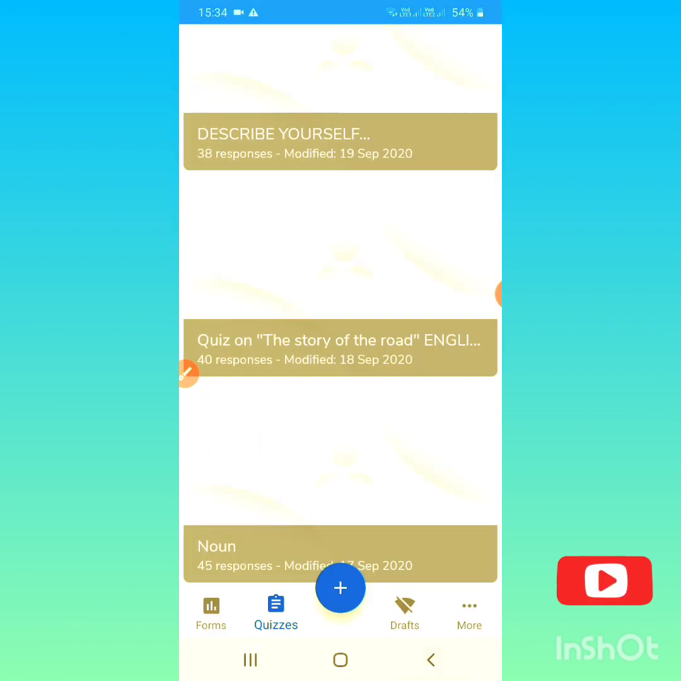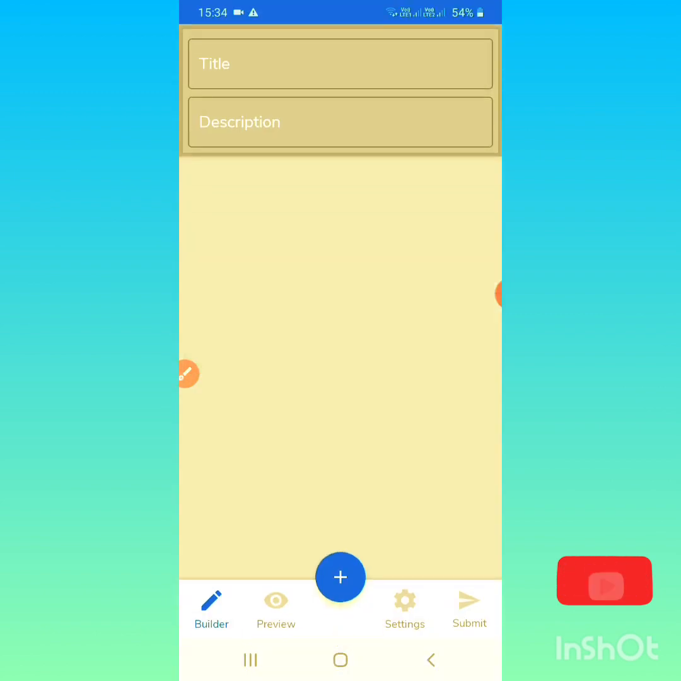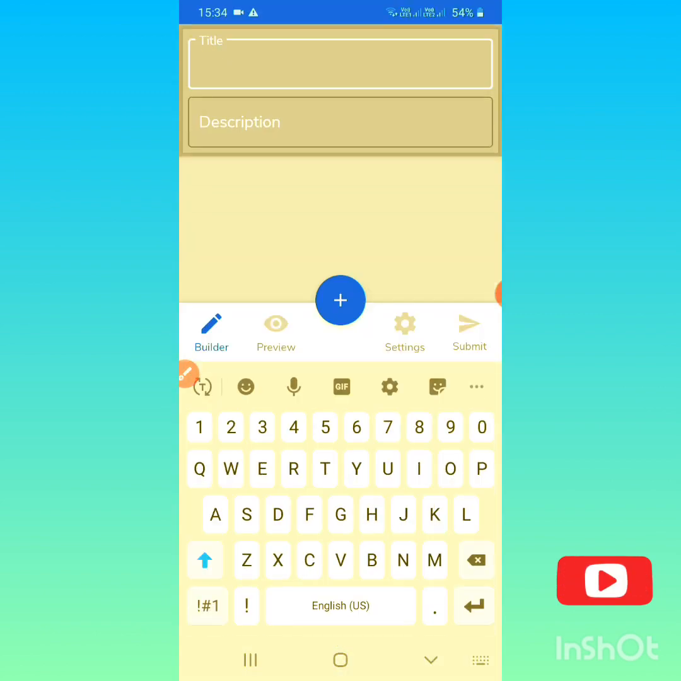So how to create the quiz? You have to touch this plus button. After the plus button, it will ask about forms and quizzes: what do you want to do? So I want to do one quiz here. You have to type the title here. Title means what your quiz is related to.